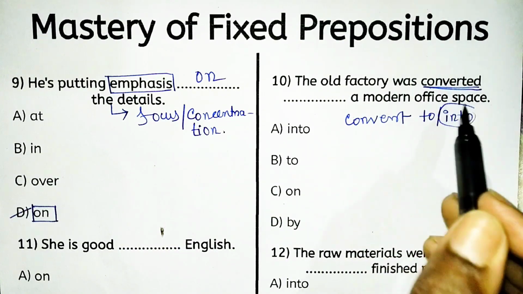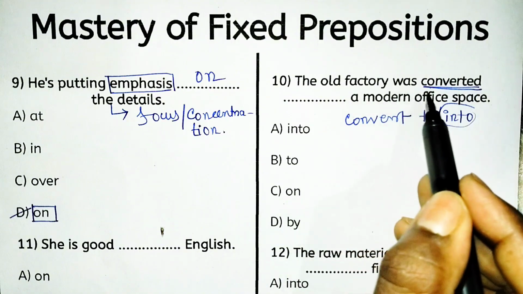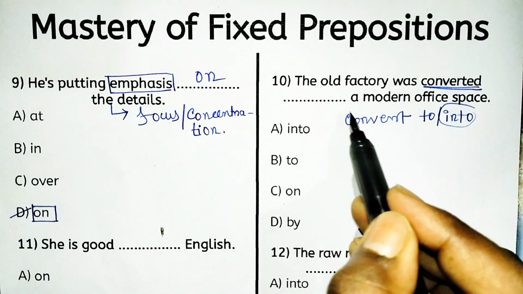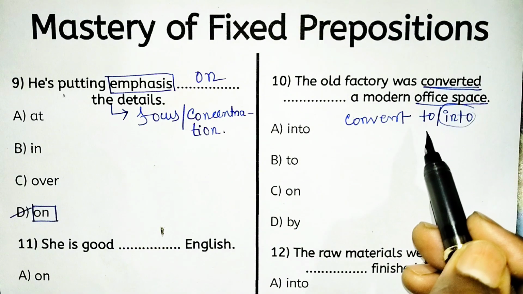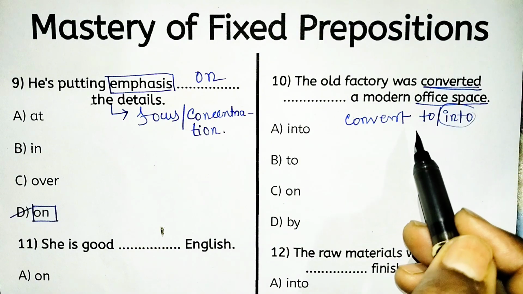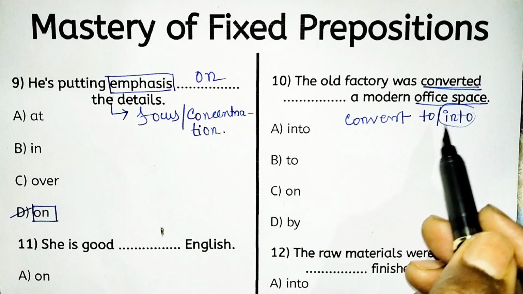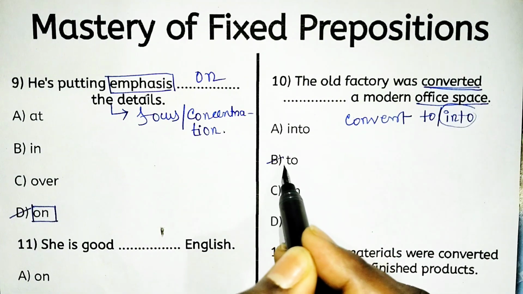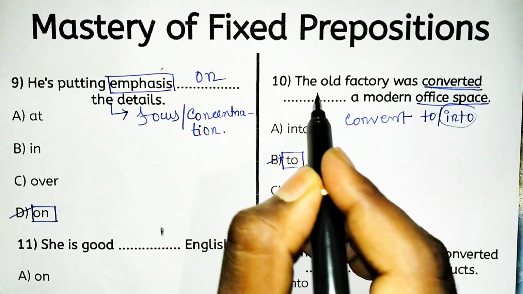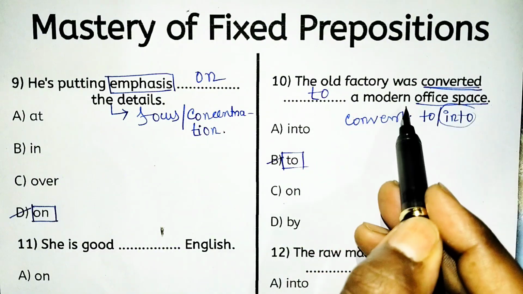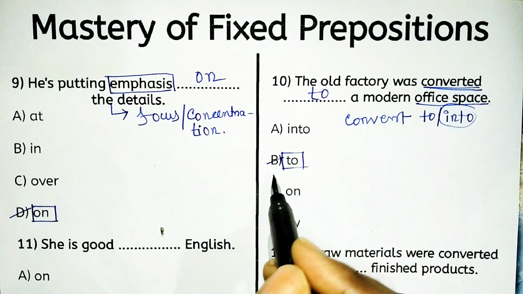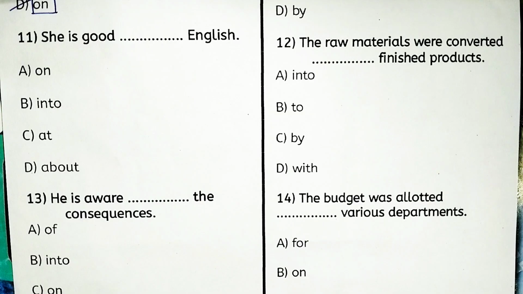But here, a modern office space is an ordinary conversion. That's why we have to use option B, that is to. So the old factory was converted to a modern office space.